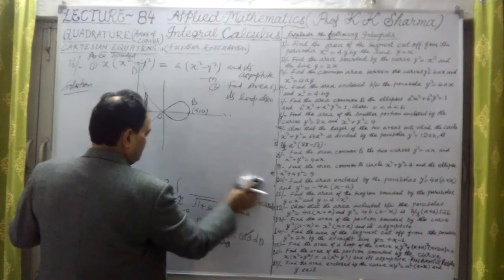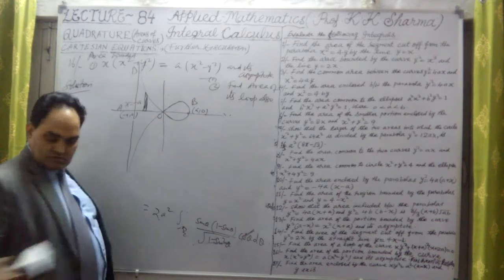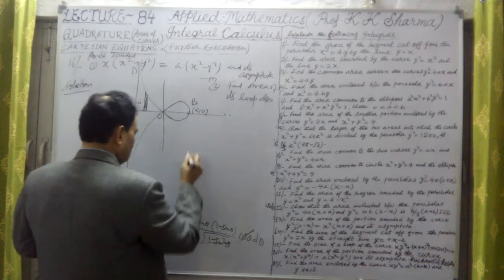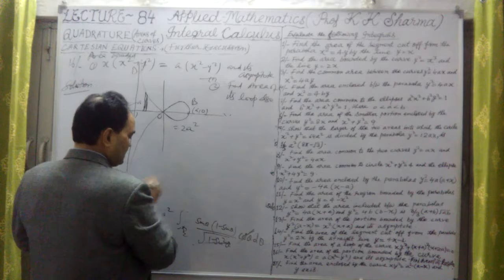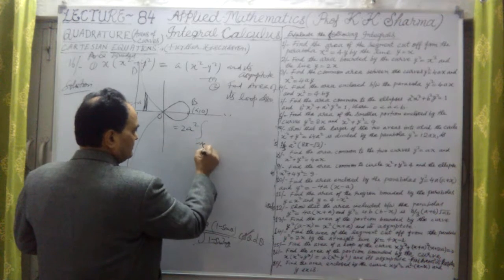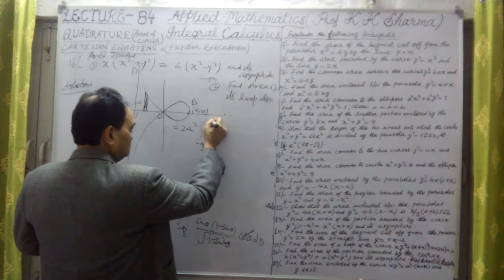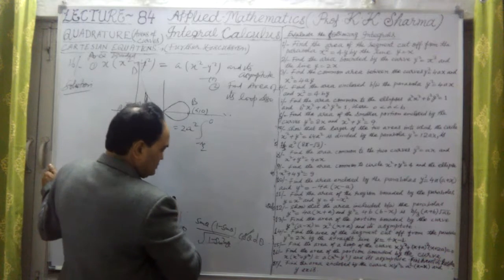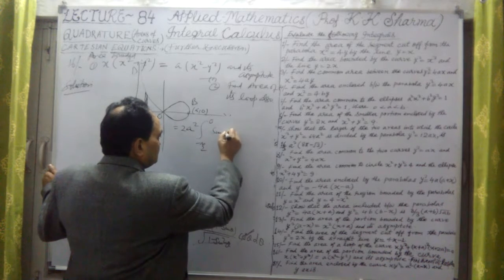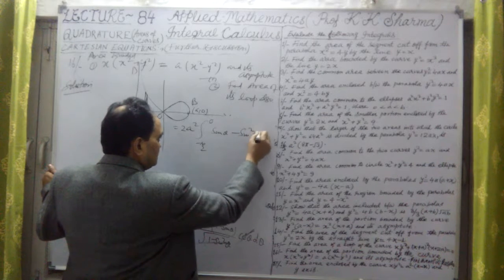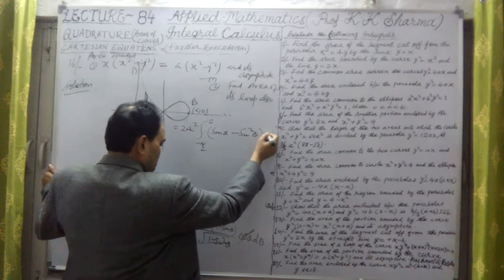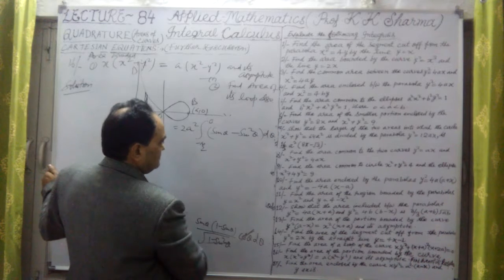So what is the final value of this? It is equal to twice a square, minus pi by 2 to 0. Okay, so this is sine theta minus sine square theta into d theta.